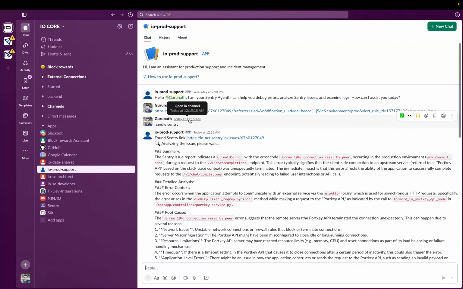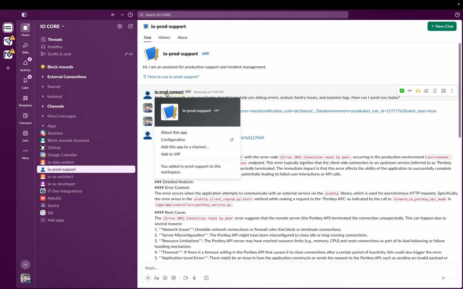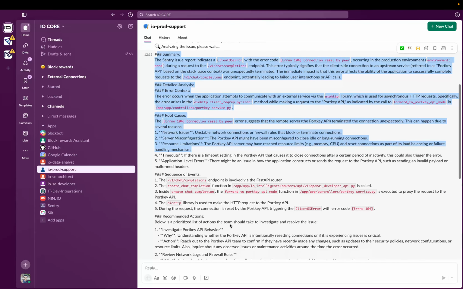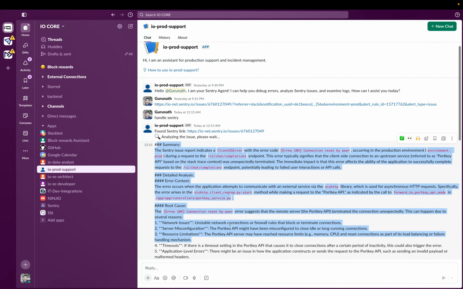Most organizations and enterprises who are using Sentry will get a Sentry alert in Slack. So you can directly go to the thread and ask this guy, IO prod support, to handle the Sentry, and he will come up with suggestions: what failed now, what improvement we can make, what code base is impacted by this, what recent changes impacted this, and who made that change in the code base. All these things it has the context of.